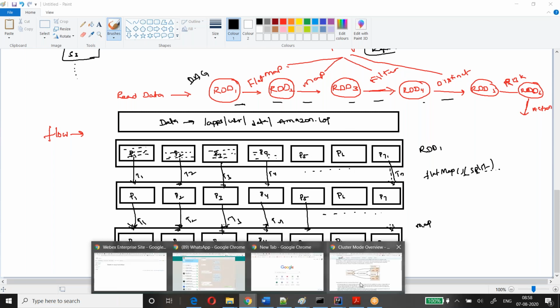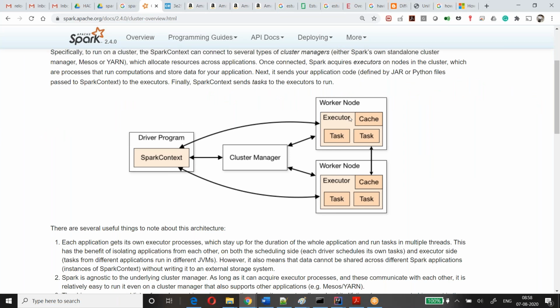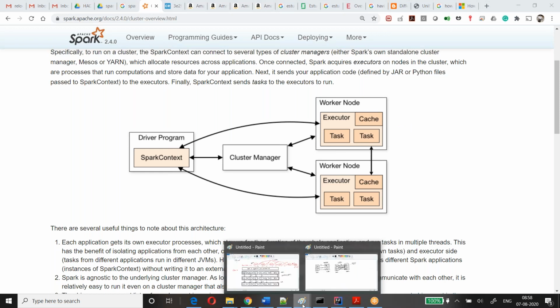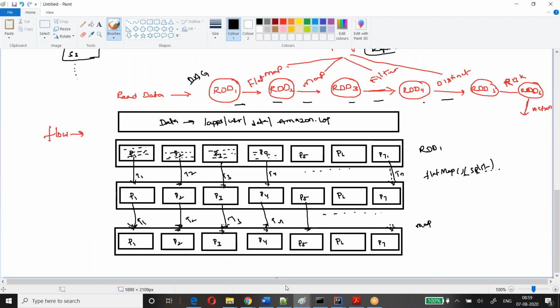Here this worker is created, this worker is created, then the tasks will be running. Maybe I'm just assuming, these two are in one executor and one node. One node can have multiple executors. Don't forget this terminology. One worker node can have multiple executors.